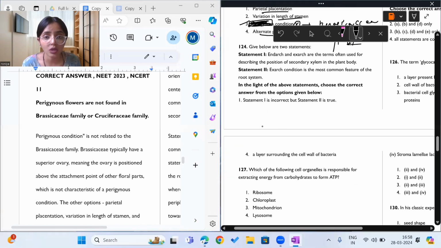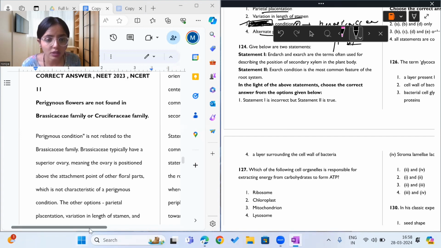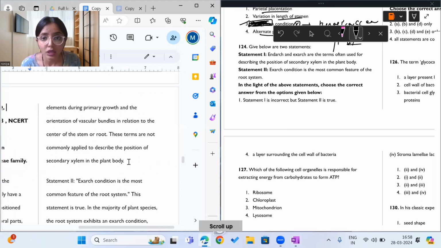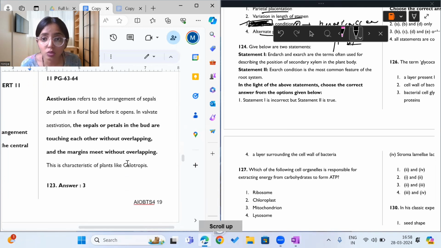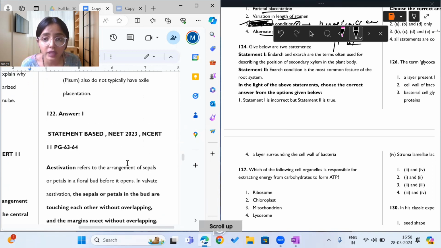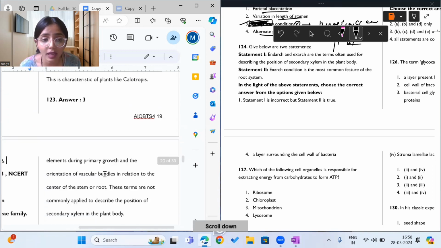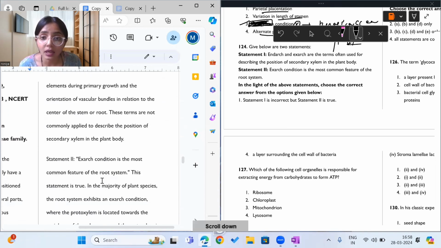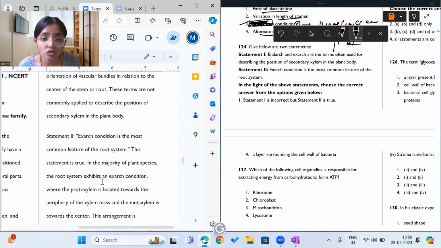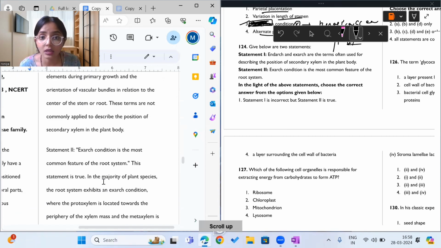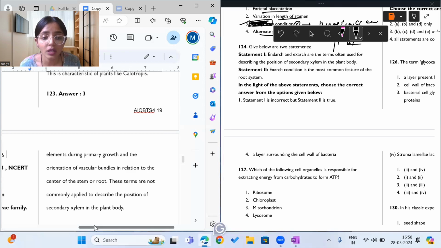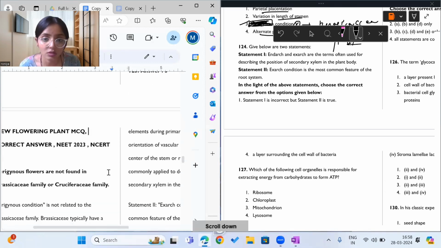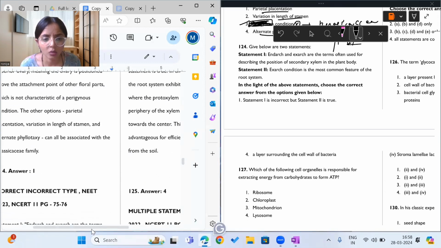So answer to question 123 is the third option. Moving on to question 124, what does it say? Read each statement. Endarch and exarch are the terms used for describing position of secondary xylem in plant body. Exarch condition is most common feature of root system, it seems. Okay, let us see.